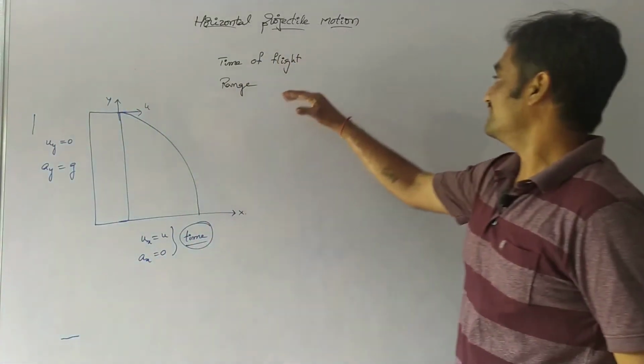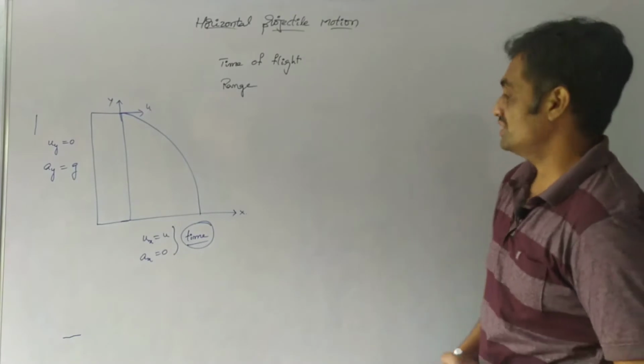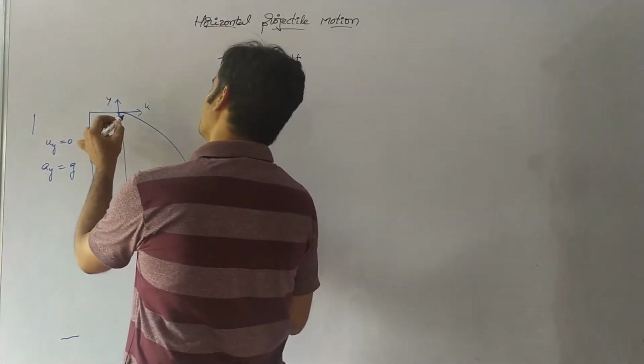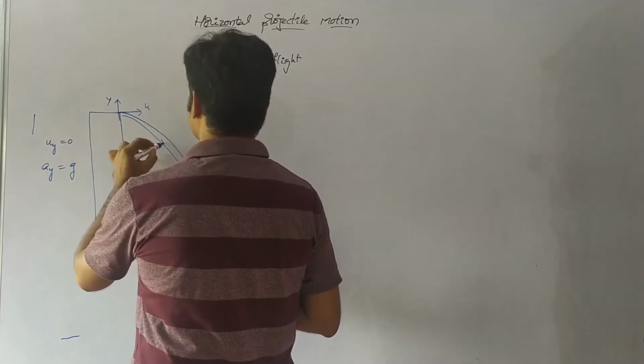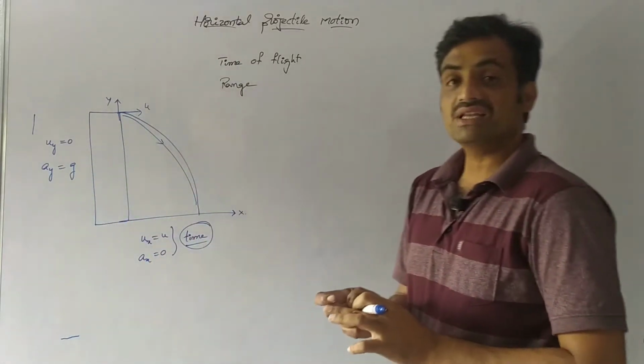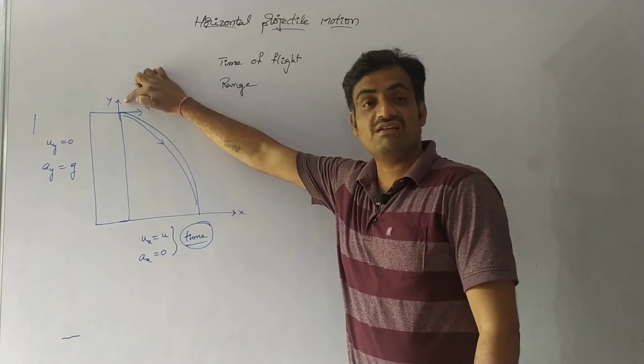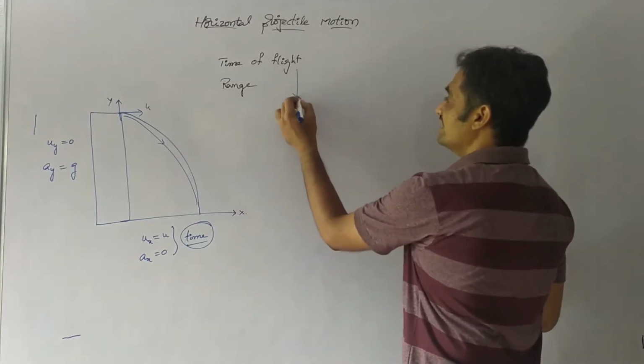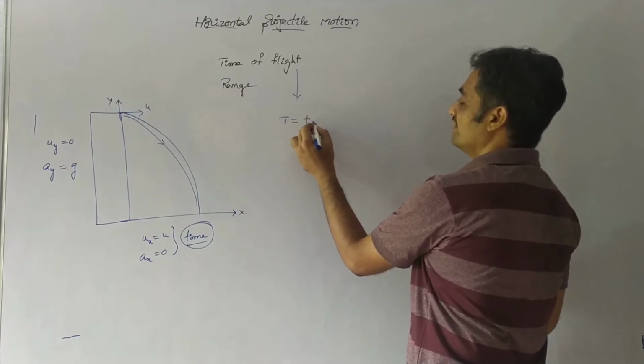Now we are going to discuss the time of flight and range. The time of flight is the time taken by the body to travel this trajectory. As you observe, the body is travelling from the maximum height to the ground, so here the time of flight is represented as the time of descent.